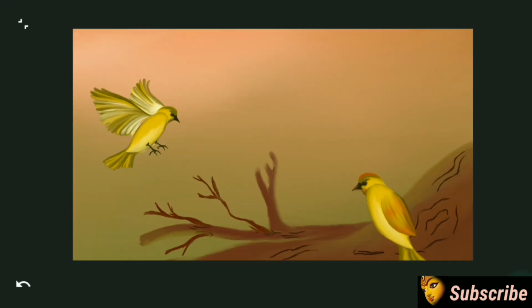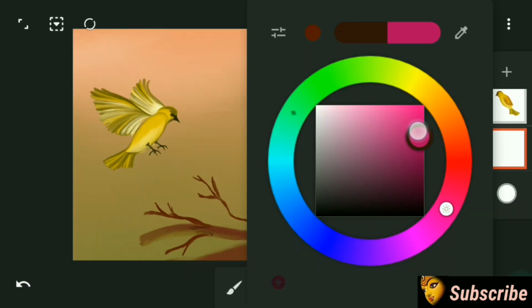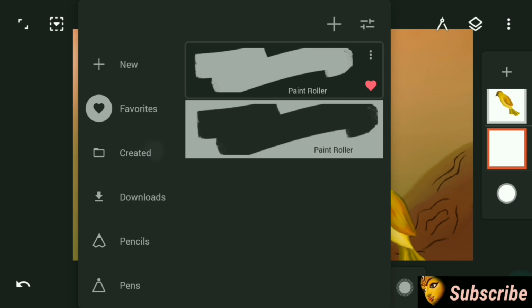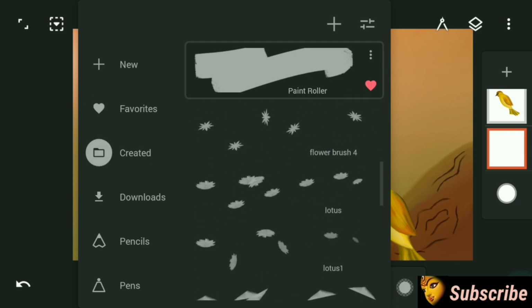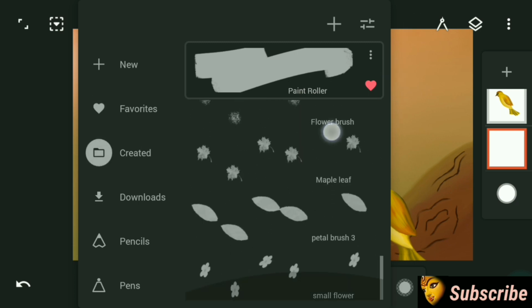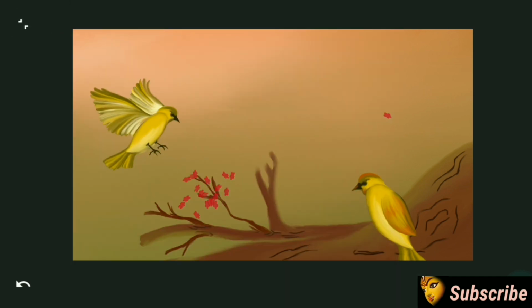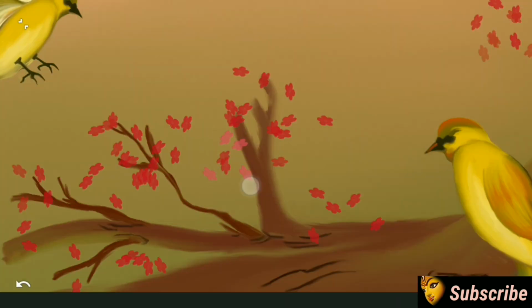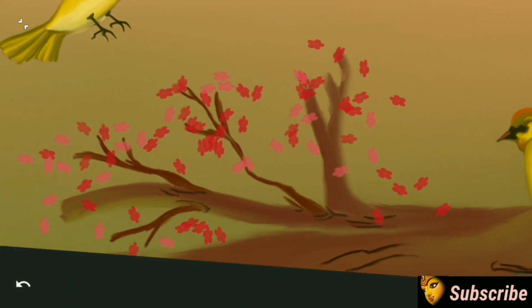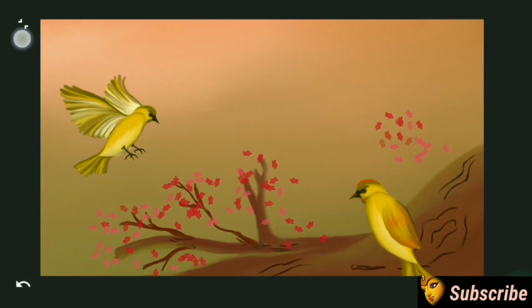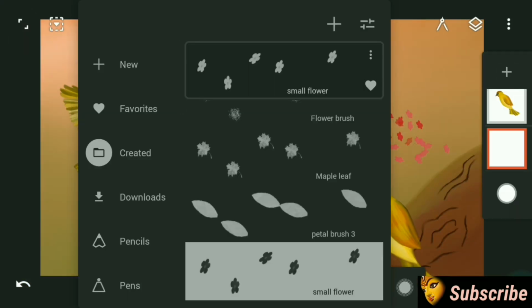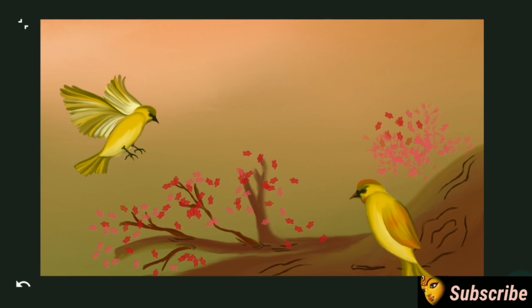Let's draw some flowers. My sitting bird is sitting in the bunches of flowers. So I am taking my own flower brush to make the bunch of flower. This flower paint brush was created by me earlier, and I have shared the brush link in my previous video's